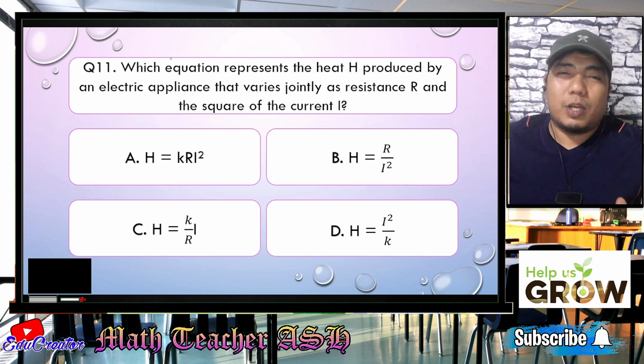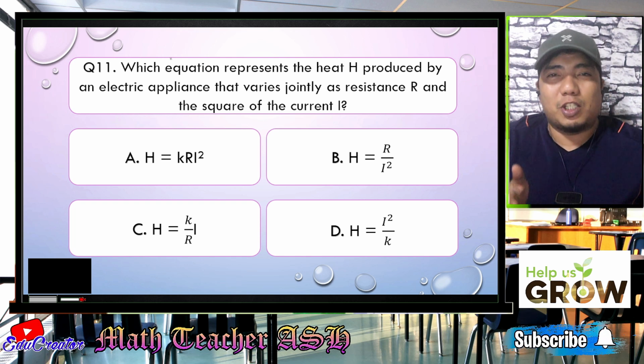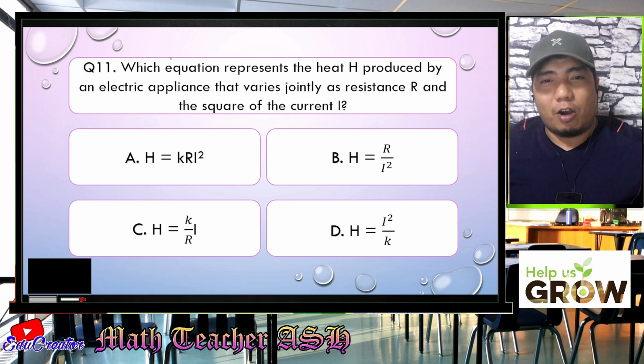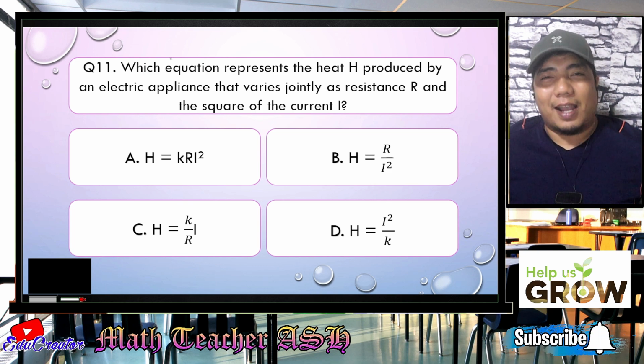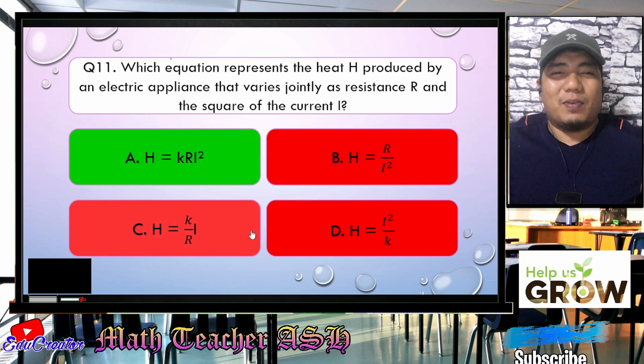Since we are just talking about joint variation, the constant of variation K will be multiplied to the resistance R and the square of the current I, which is I squared. That will give us H is equal to KRI squared, and that is letter A. Alright. Easy, right? Very easy, my dear math learners.